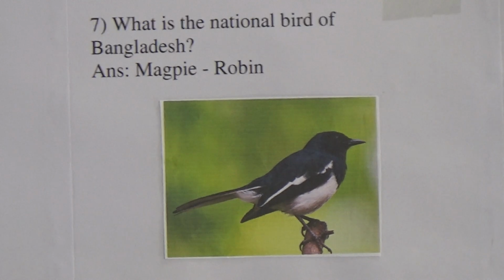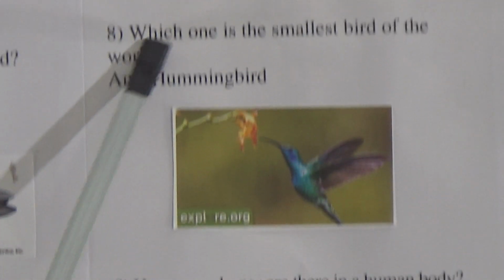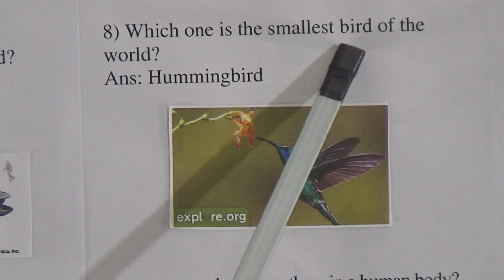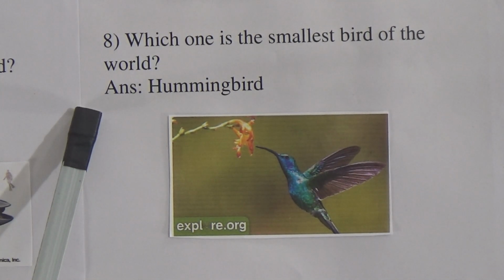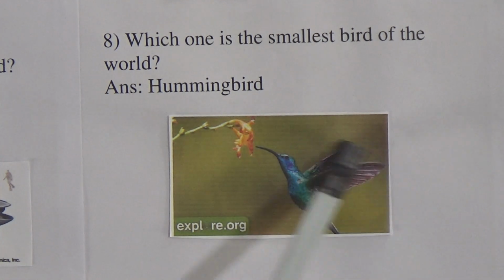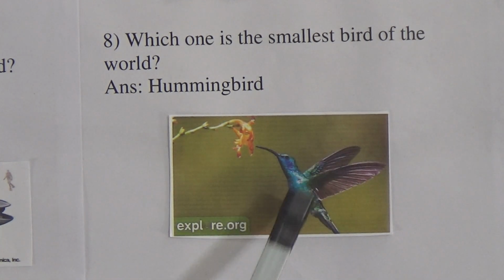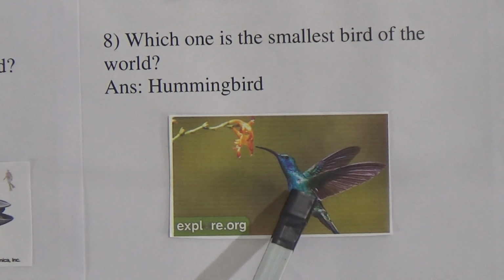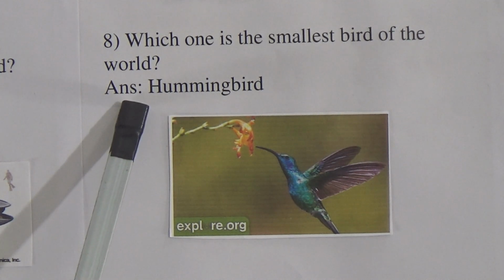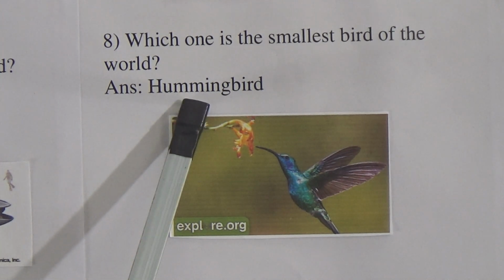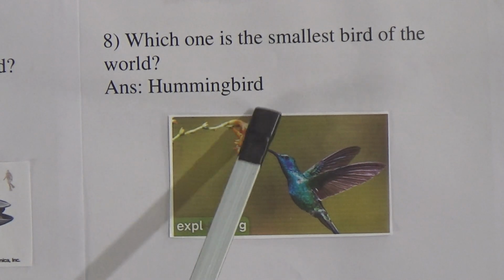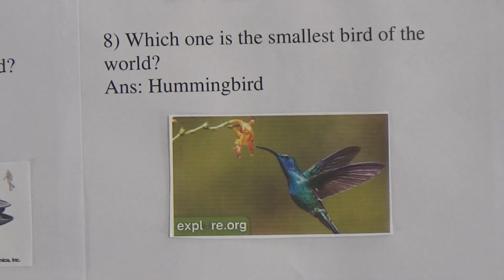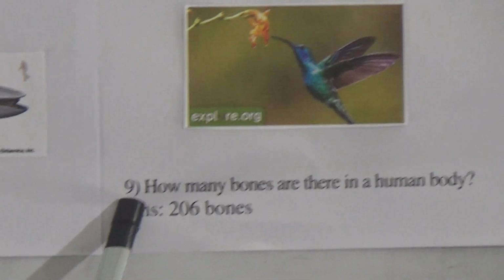Now the 8 number question is, which one is the smallest bird of the world? And the answer is hummingbird. You can see here is a picture of hummingbird. This is the smallest bird of the world. Hummingbird spelling is humming, B-I-R-D, hummingbird.